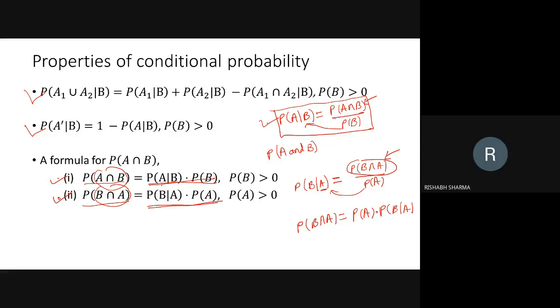The probability of B in the first case and the probability of A in the second case don't matter. So this is totally dependent on the order of events, whether we are going for event A first or event B first. The order of occurrence of event A or event B matters a lot. So we will never depend on this kind of formula; we will generate a formula at a time.